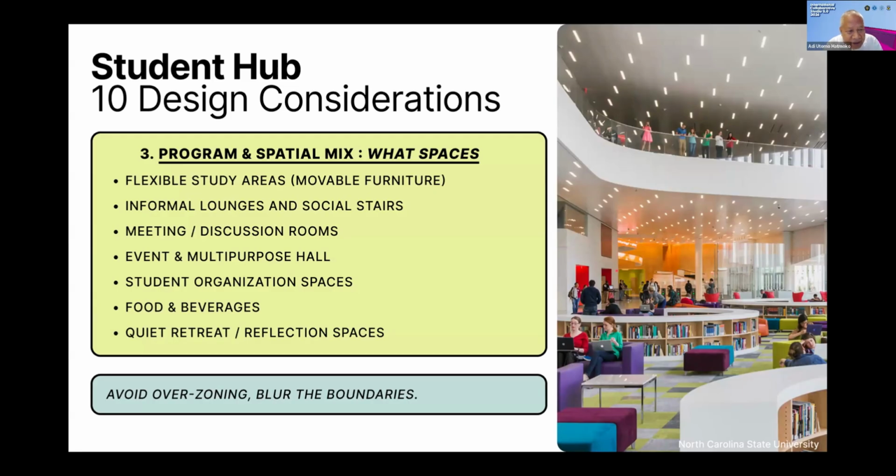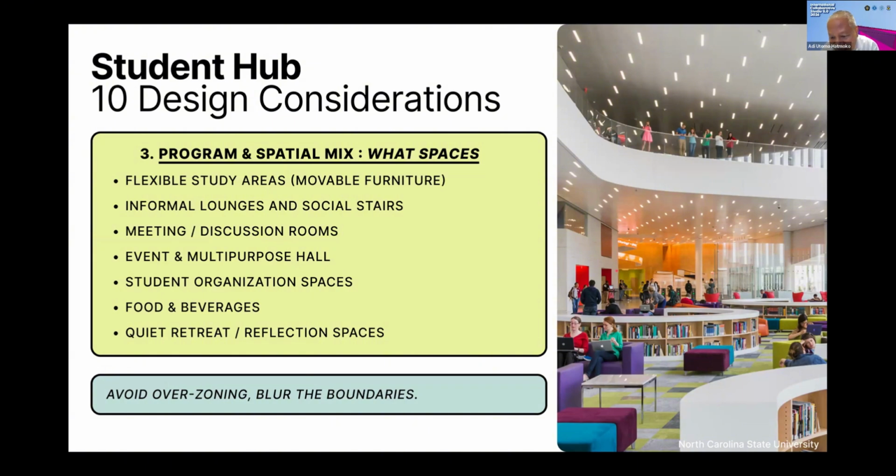And then the third, program and spatial mix. What spaces? Flexible study areas, informal lounges, meeting and discussion rooms, event and multipurpose hall, student organization spaces, food and beverages, or quiet retreat.